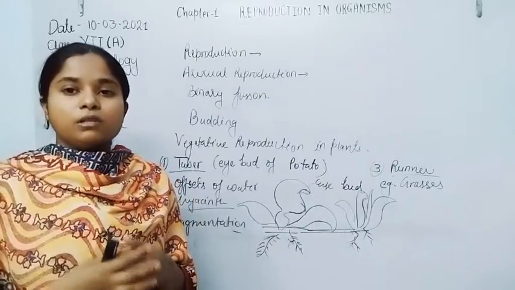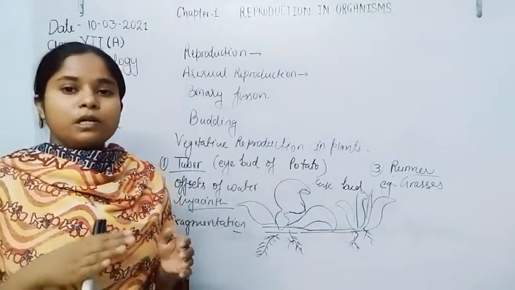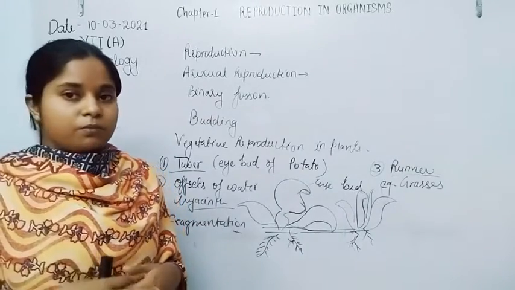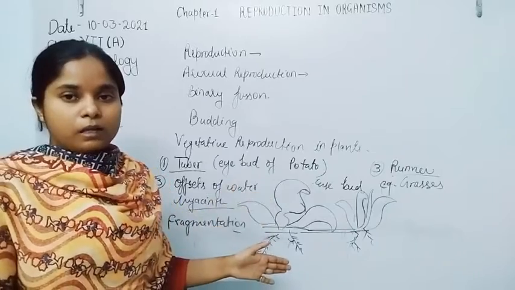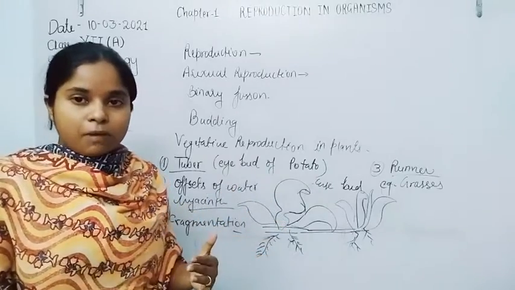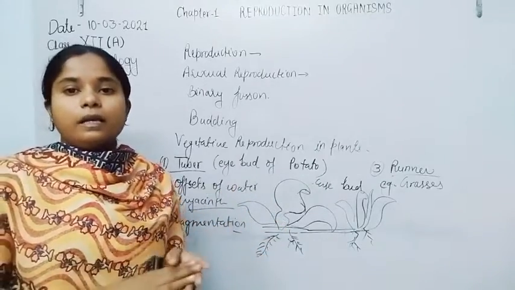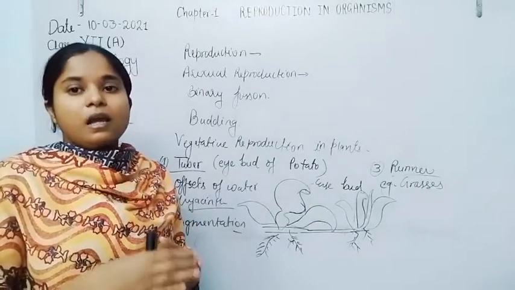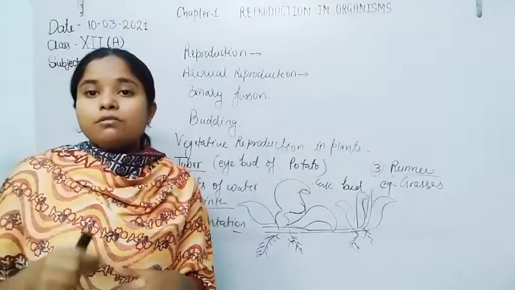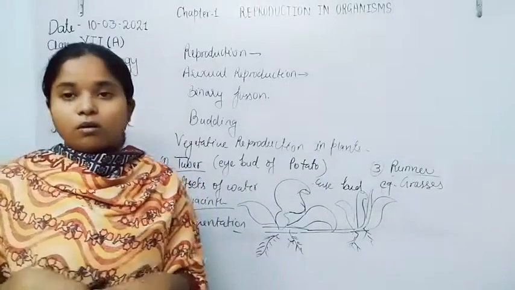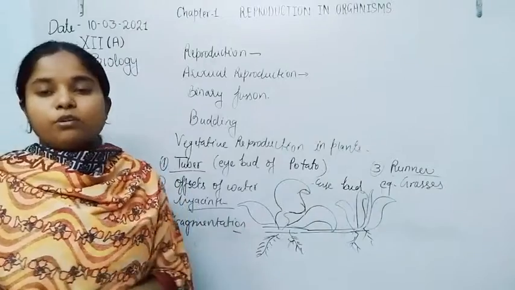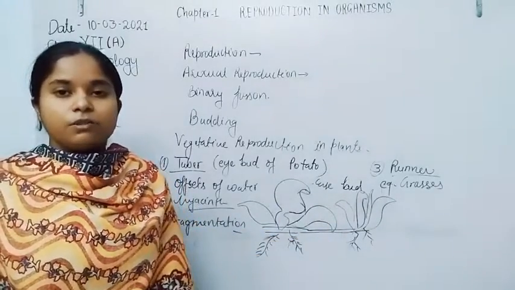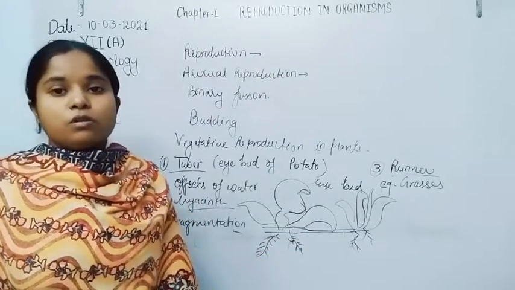They separate from the original plants by the fragmentation method, get separated from their parents and are able to give rise to the young ones or offspring. This type of reproduction is also included in vegetative reproduction. The process is known as fragmentation.